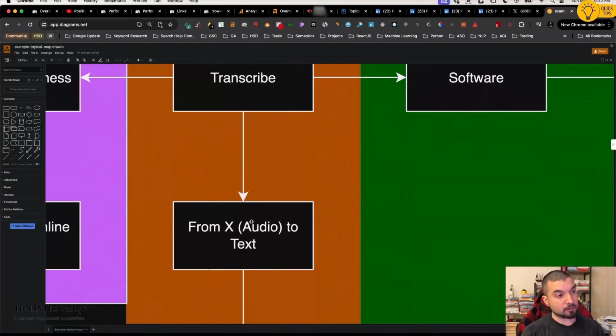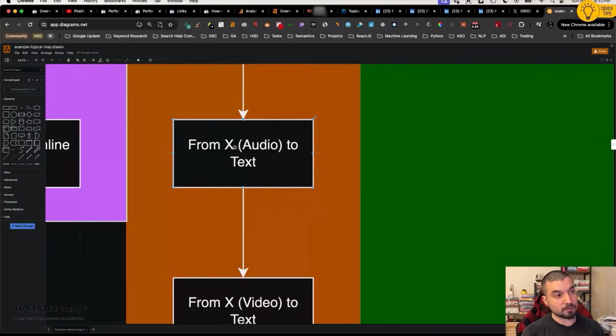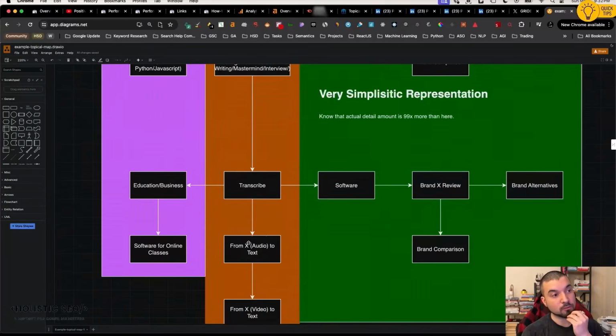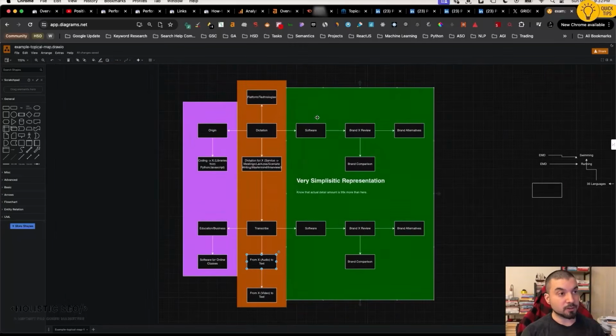Then when you come to transcribe, you repeat the same process from X to text. X here can be anything. I represent it as audio, but you can also use different technologies. For instance, Google Doc, from Google Doc to audio, from Word to dictation or transcription in something else. So this structure will need to be multiplied for 800 or 850 web documents to complete the entire topical map. This is just a representation, as I say, in this area.